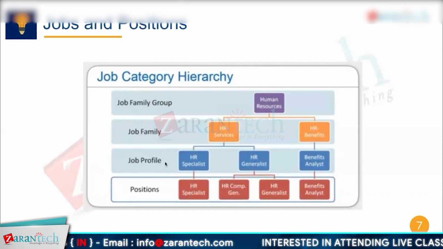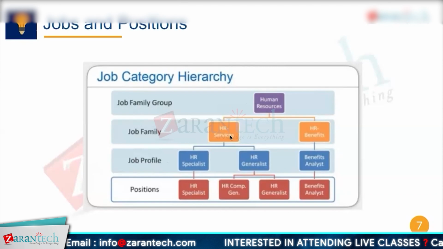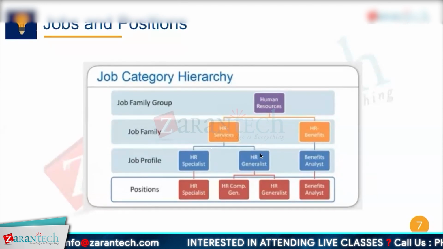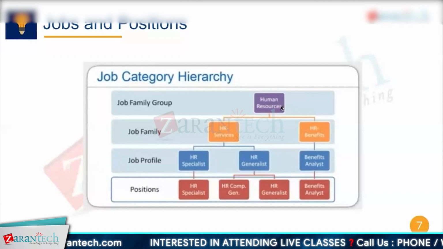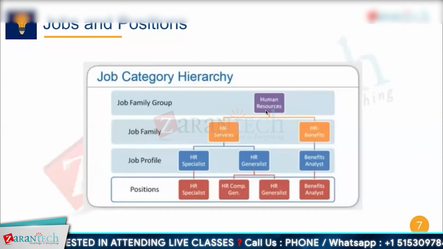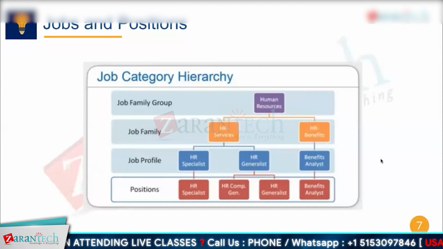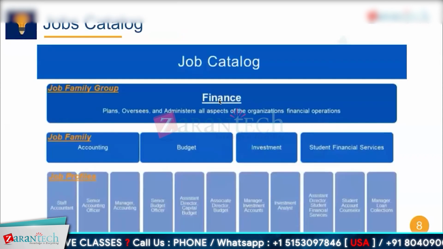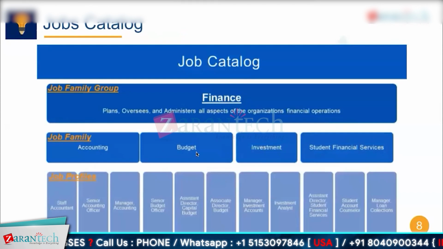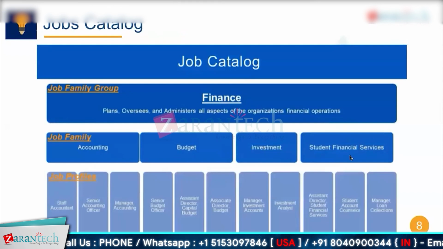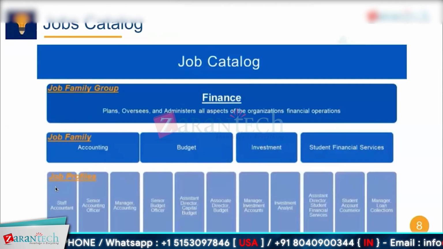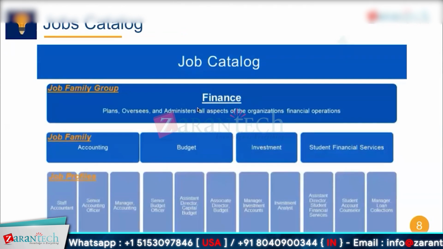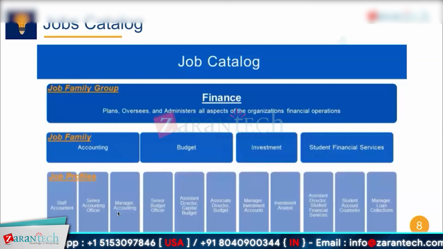We'll create a structure like this, but this visual is only for understanding. There is no structure like this in the system, like we have org charts. There's no job category chart where we can navigate through it, but there are ways we can look into it. Here is another example of a job catalog for the finance group. Within finance, you have accounting, budget, investment, and student financial services. And respective to each job family, you have job profiles at the bottom. So you read it top to down or bottom to up.